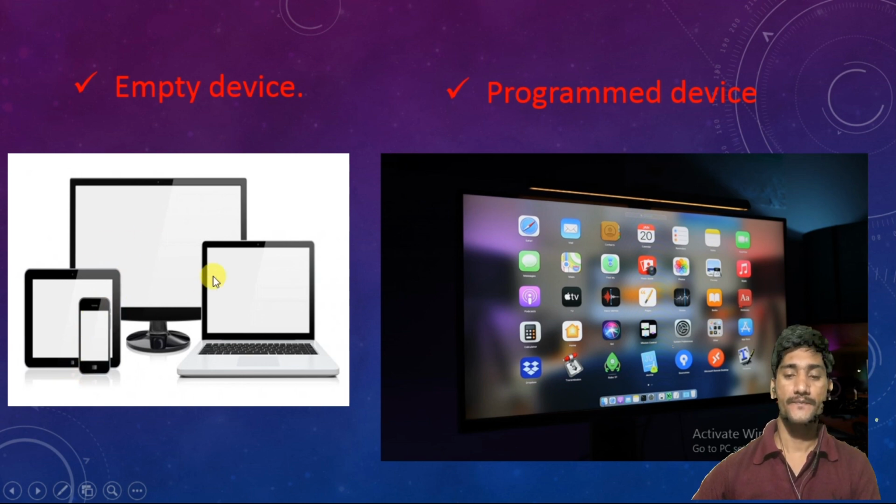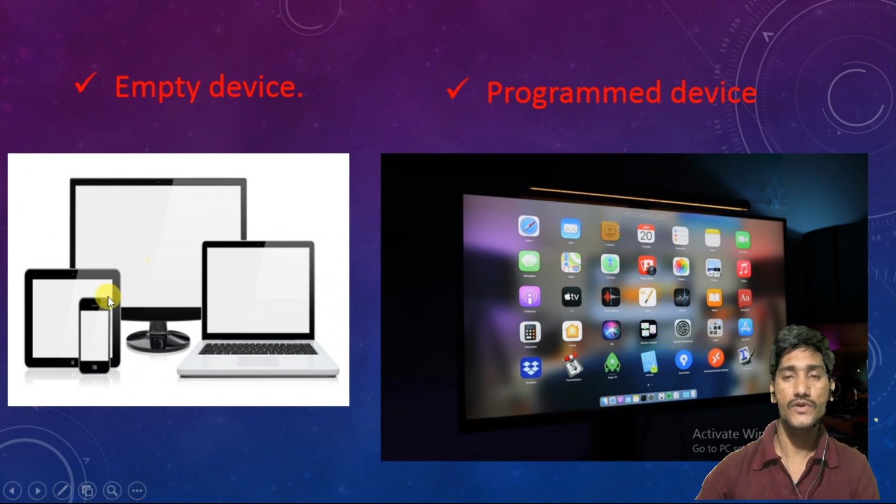If you see here, this is already a programmed computer. Programmed means we already loaded some program inside. All these apps are nothing but programs. We already inserted our program in this, and then it helps us perform some tasks. This is an electronic device, a computer. With the help of programs we are performing our work.